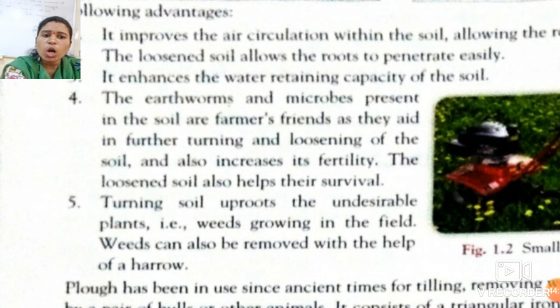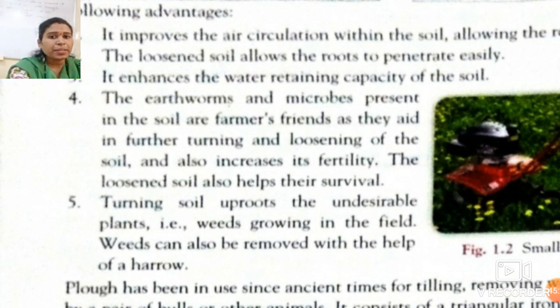Have you ever seen this, students? These plants are known as weeds, and they should be uprooted. So when we turn the soil, these undesirable plants, meaning weeds growing in that field, will be removed. These weeds can also be removed with the help of a harrow.